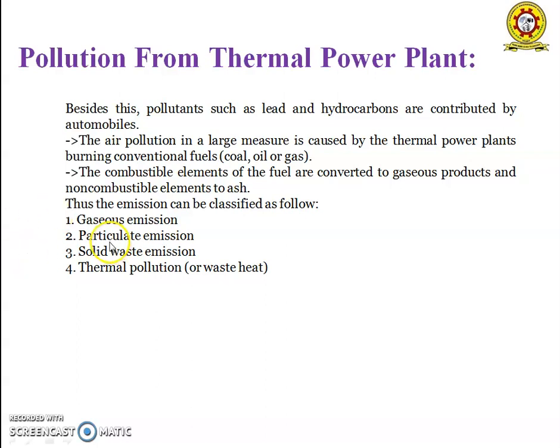In the gaseous emissions, the various gaseous pollutants are sulfur dioxide, hydrogen sulfide, oxides of nitrogen, and carbon monoxide. And these pollutants have to be controlled by various environmental equipment. And second one is particulate emissions. The particulate emissions in power plants using fossil fuels is the easiest to control. Particulate matter can be either dust, which does not settle down, or particulates with a diameter of more than 10 microns, which settle down to the ground. The particulate emissions can be classified as smoke, fumes, and fly ash.